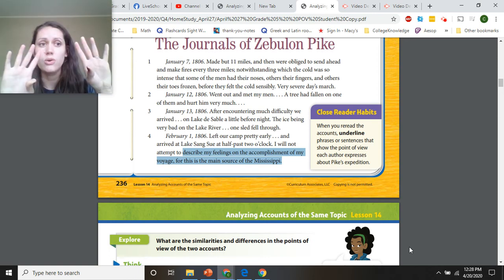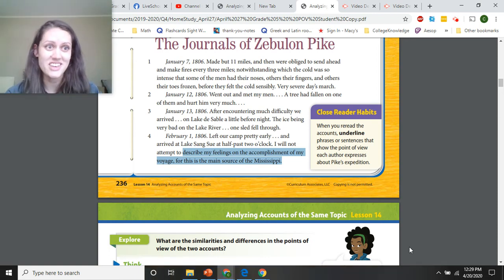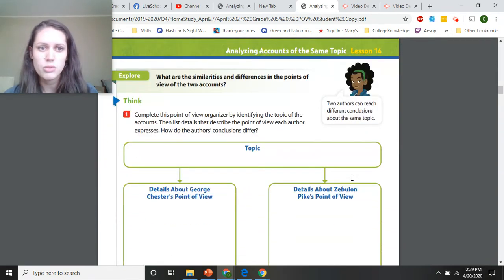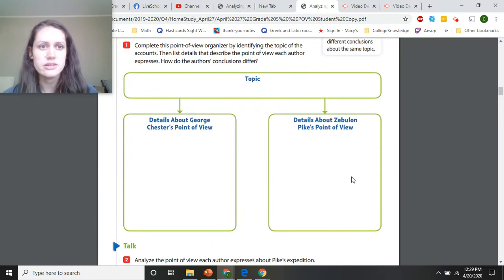I finished, and so he's got to be feeling good, right? He thinks I found the source of the Mississippi River, mission accomplished. So we've done this close reader habit, and that should help us with whatever task it's asking us to do next. So flip the page, so page 237, and you'll see this.